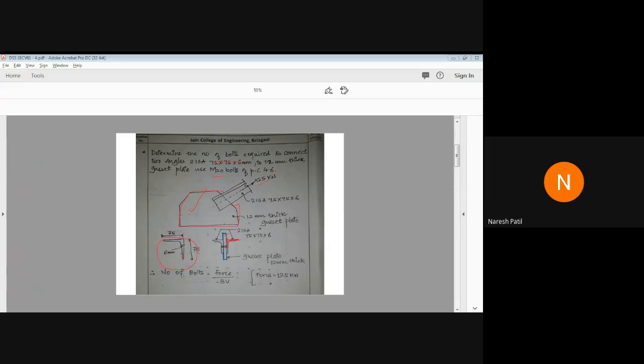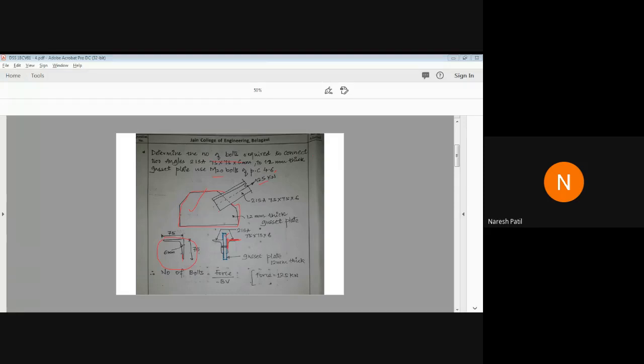From tomorrow, I'll be solving the problems on the design strength of HSFG bolt, that is high strength friction grip bolt. Up to today's session, I discussed only bearing type bolts, the black bolt or the ordinary bolt. I discussed the problems over the normal bolt. But in tomorrow's session, I'll be discussing how to calculate the design strength of bolt in HSFG type bolt, high strength friction grip bolt.